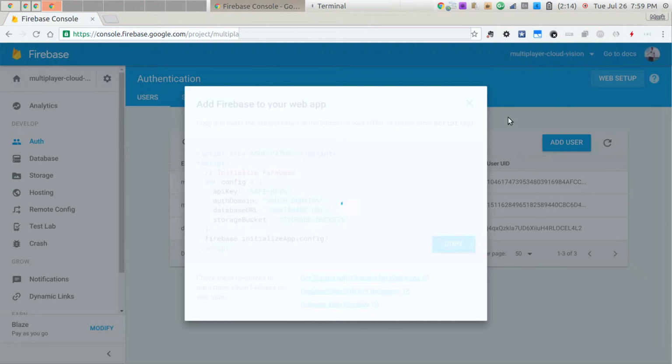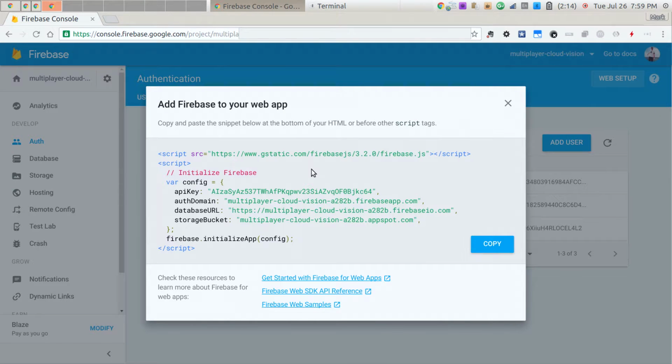So the question is, just so I can clarify, when I first create my JavaScript code, how do I set the project that it's accessing? On the initial slides, you saw I did a config there. That config sets it. So in that config that I copy paste, which I can actually show you right here, if I go to web setup, it gives me the code right there that I can literally drop in, copy paste. And that tells it what project it is that I'm talking to.